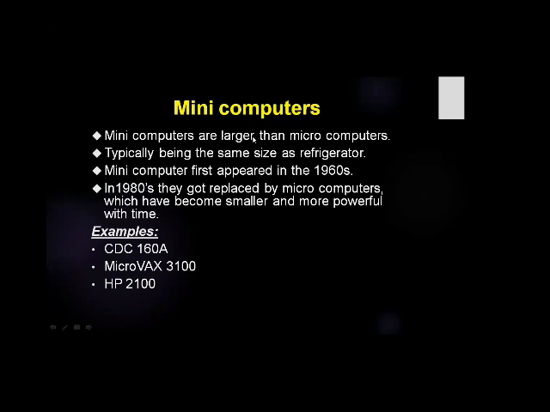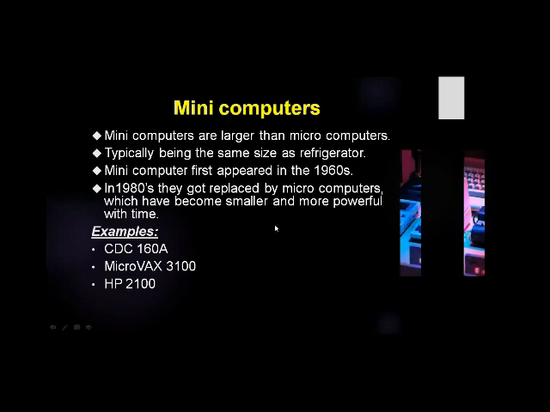Microcomputer is smaller in size as compared to the minicomputer. Microcomputer is more powerful, while minicomputer is not that powerful. Examples of minicomputers are CDC 160A, Microvax 3100, and HP 2100. So now the minicomputer has been replaced by the microcomputer. Now this is the picture of a minicomputer.